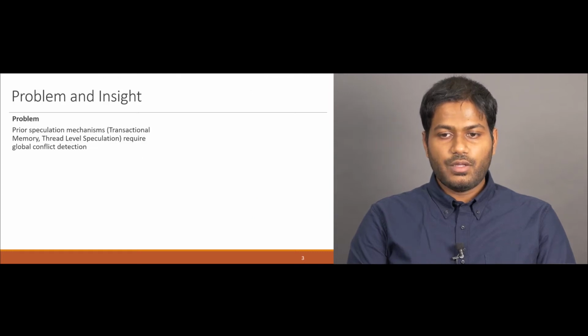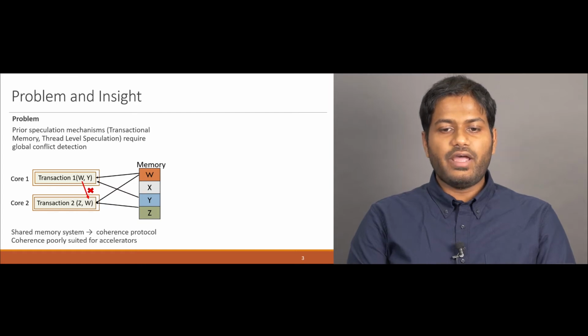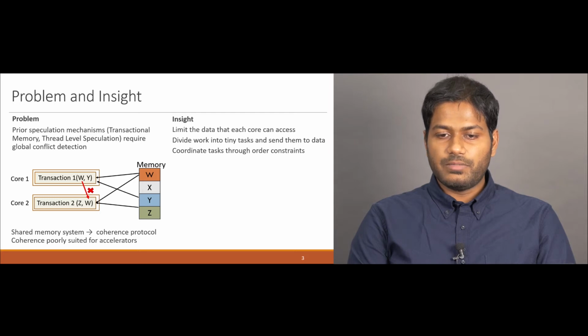In order to build Chronos, we had to overcome one significant challenge. Prior speculation mechanisms, such as transactional memory, require a global conflict detection mechanism. This is because these systems allow any transaction to run on any core and access any region of memory. Upon a conflict, the entire system needs to be checked for conflicting tasks. In prior shared memory systems, such global conflict detection is implemented by extending the cache coherence protocol. However, accelerators usually do not have coherence protocols, and implementing one would add overheads. Hence, we rely on a different conflict detection mechanism.